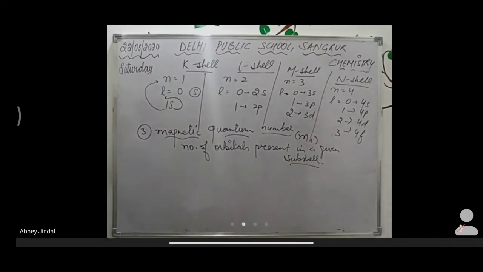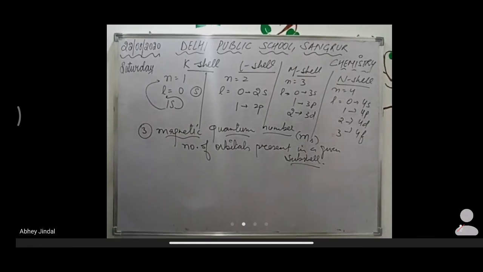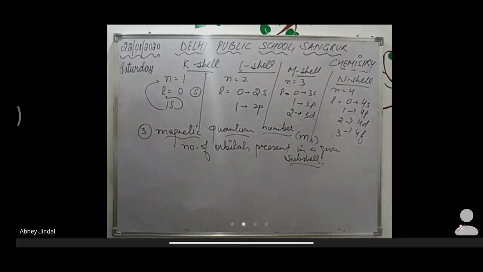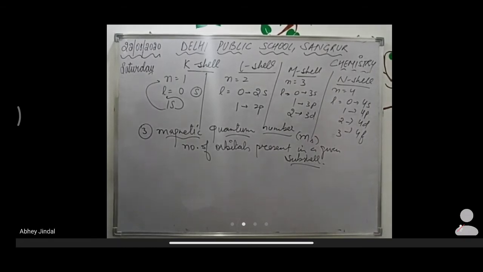Why is it known as the magnetic quantum number? Because, as we know, electrons carry charge, and they are always revolving around the nucleus and around their own axis also. According to physics, electrostatics, when a charge moves it always induces a current, and an electric current, a moving charge, always induces a magnetic field around it.